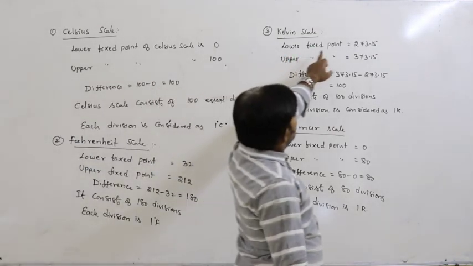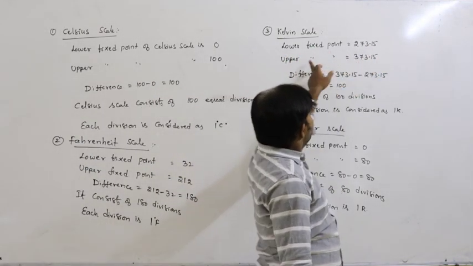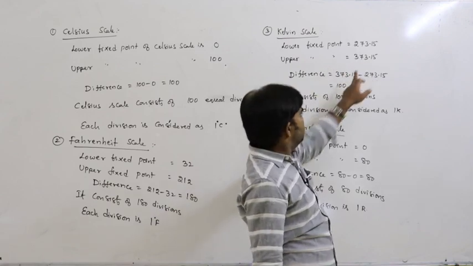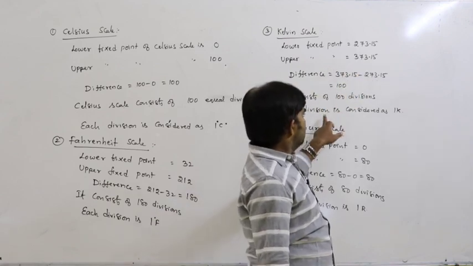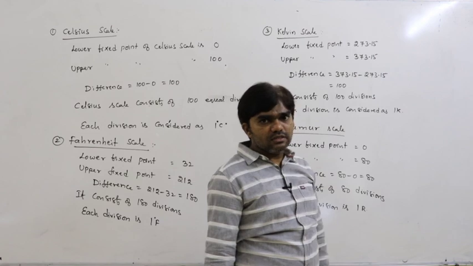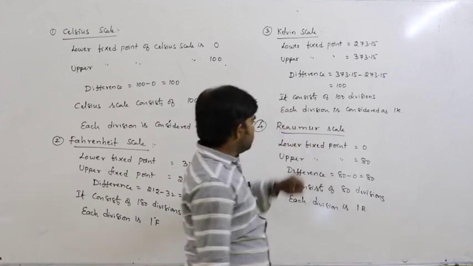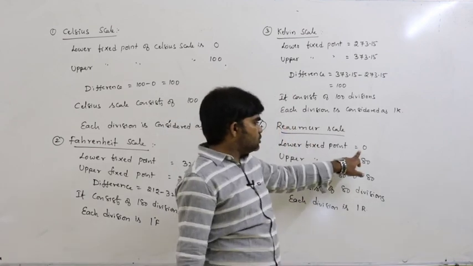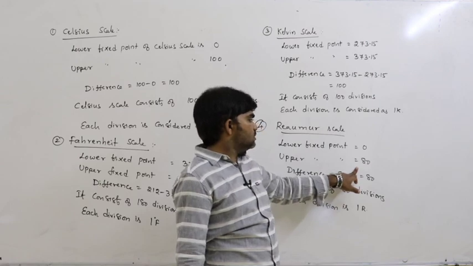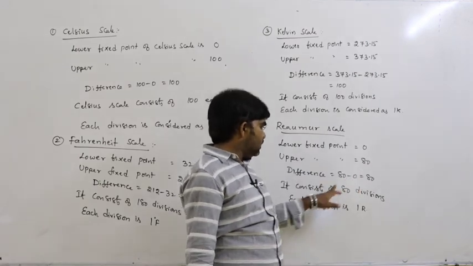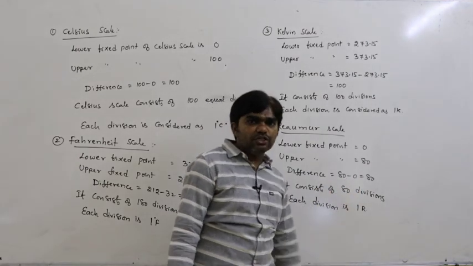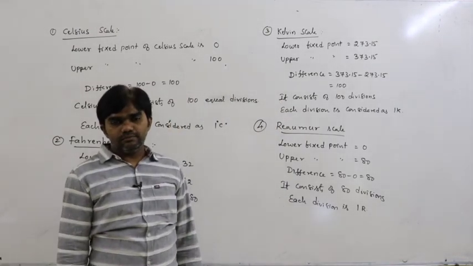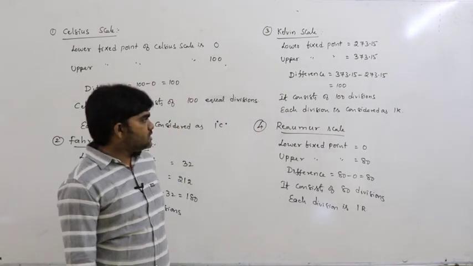And Kelvin scale: lower fixed point 273 and upper fixed point 373. The difference is 100. Each division is considered as 1 Kelvin. The Reaumur scale: the lower fixed point is 0 and the upper fixed point is 80. So it consists of 80 divisions. Each division is 1 Reaumur. So this is about the scales of temperature.